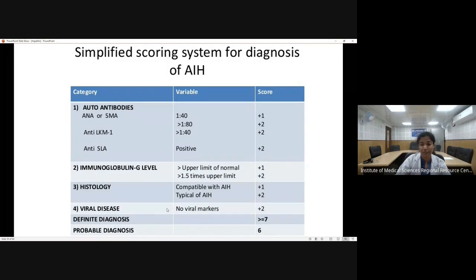So there is a scoring system. If the score is more than or equal to 7, then only we can say that this is a case of autoimmune hepatitis. And if it is around 6, then it is called probable autoimmune hepatitis. If the score is less than that, then autoimmune hepatitis is excluded and we have to rule out some other cause of hepatitis.